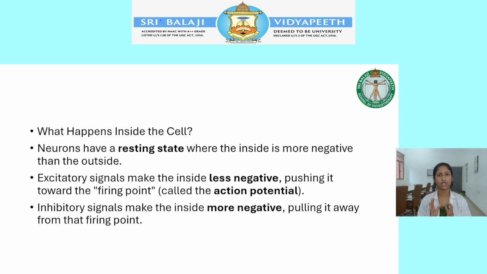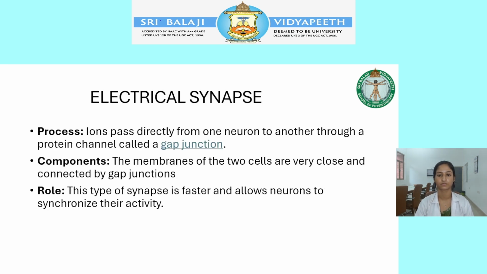And what is actually happening inside the cell? Neurons in the resting state are more negative inside. With excitatory signals, the inside becomes less negative, which helps in firing the action potential. But with inhibitory signals, the inside becomes more negative, so it stops the firing of the action potential.